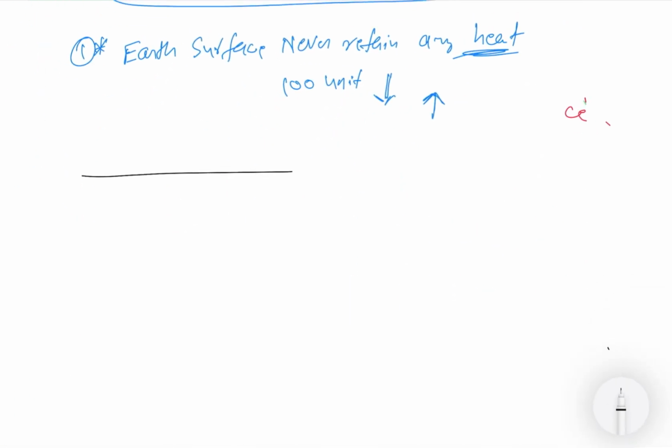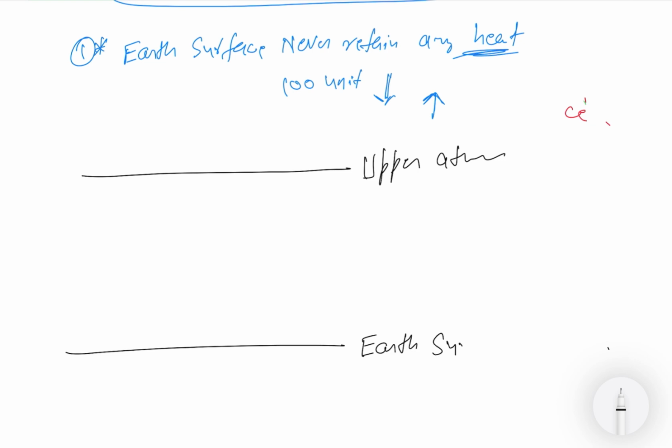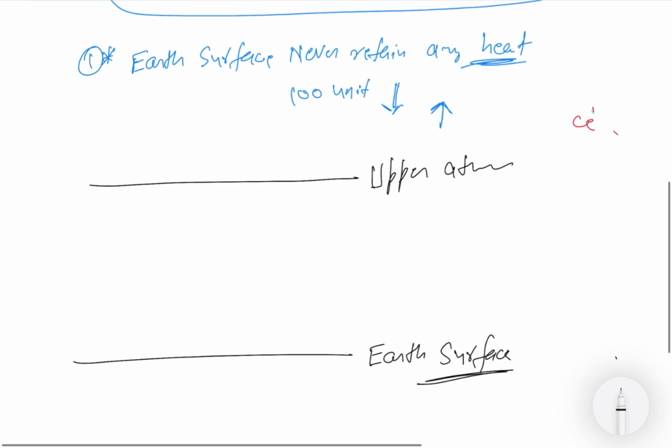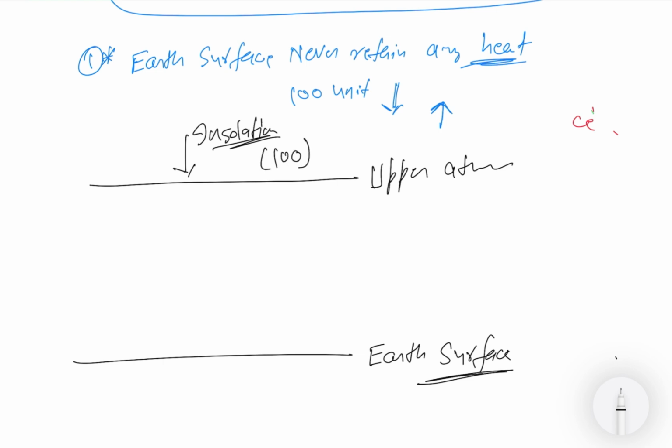Okay, so this is a diagram. This we consider as the upper atmosphere, and this is the earth surface. Be careful and pay a little attention here, all of you. Now suppose insolation falls here. Insolation, you know, is short wave solar radiation. Suppose 100 units, or 100%, falls.